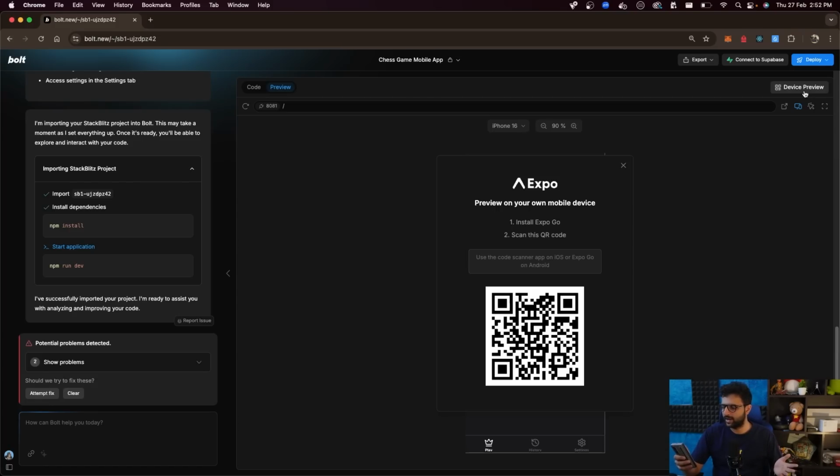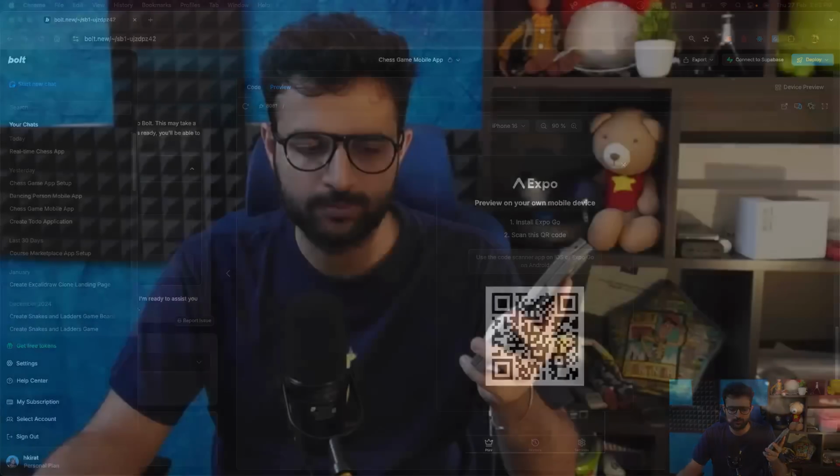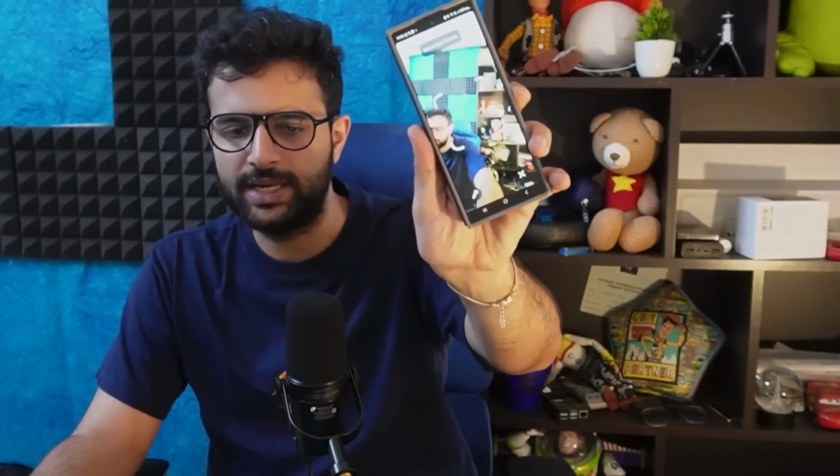But right now I have the Expo app open on my phone. Let me show it to you. This is what the Expo app looks like. I can scan this QR code, and now this application will start to bundle on my phone, and then I can start to run it natively. I can test it. If I think everything is good, then I can go back to bolt.new, publish the application from here, or export the application locally and publish it independently. That really depends on me. Let's wait for this to finish and try out a quick demo on our mobile device as well. Then we'll get right into it.